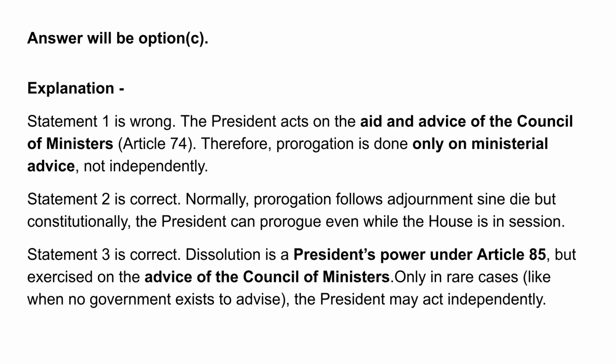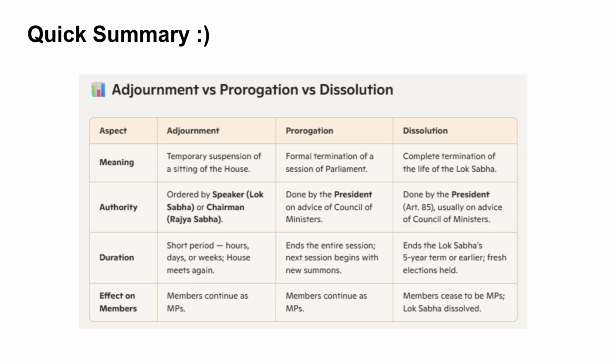Only in rare cases, like when no government exists to advise, the President may act independently. Here is a quick summary comparing adjournment, prorogation, and dissolution. Adjournment temporarily suspends a sitting, prorogation formally terminates a session, and dissolution completely ends the life of the Lok Sabha.